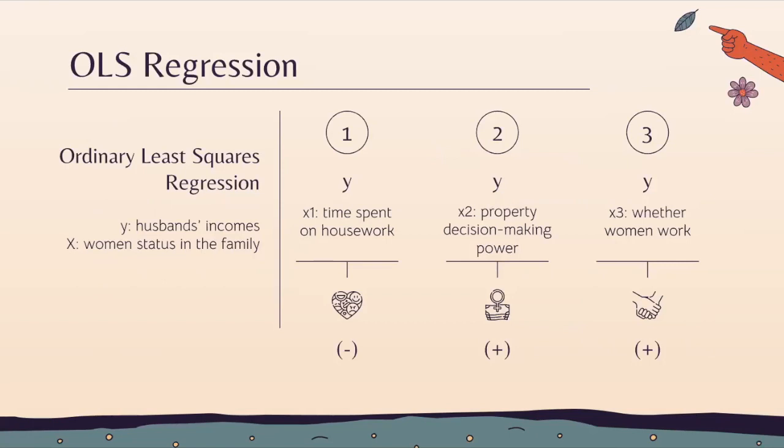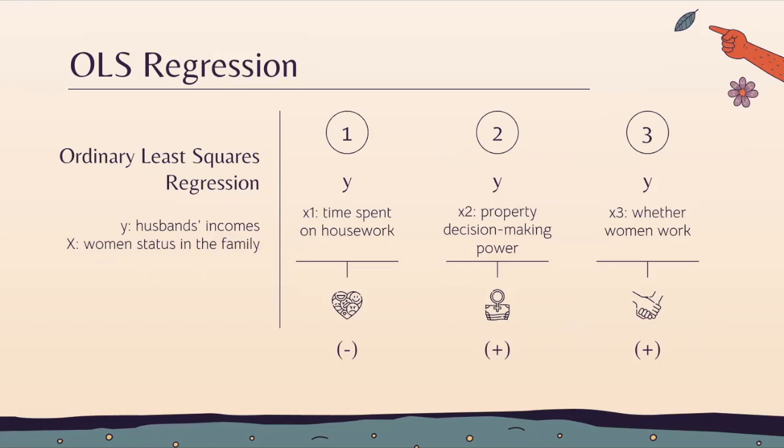In the next step, we run the OLS regression. To see the effects of women's status in the family on their husband's income, we mainly consider women's status in three aspects. First is the time spent on their housework. Second, whether women have property decision-making power in the families. And last one, whether women go out and work.